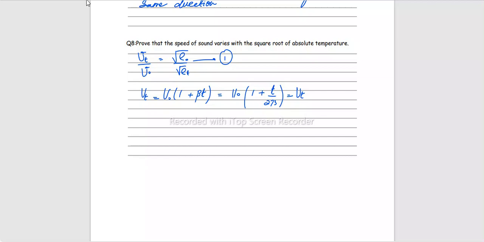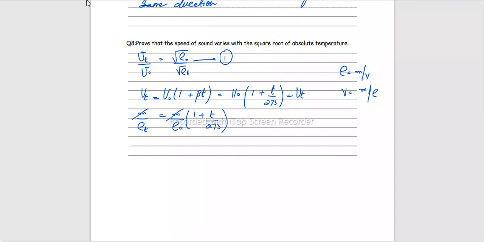We know that density is mass per unit volume, so volume is mass per density. Volume at T degree centigrade can be rewritten as mass divided by density at T degree centigrade. Then volume at 0 degree centigrade could be rewritten as mass over density at 0 degree centigrade. Rest as it is.